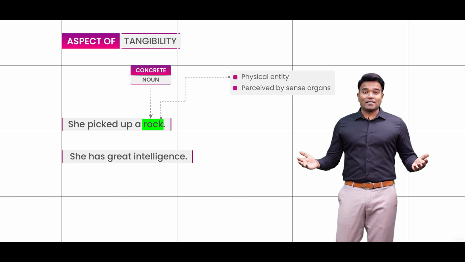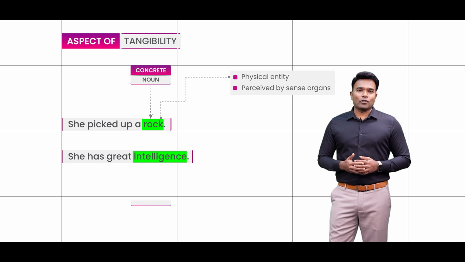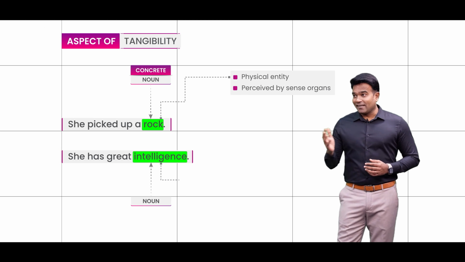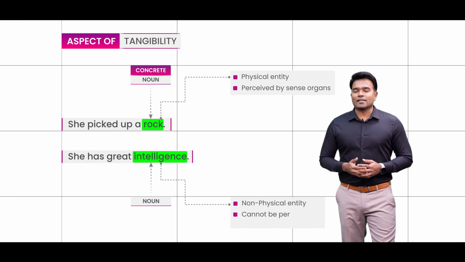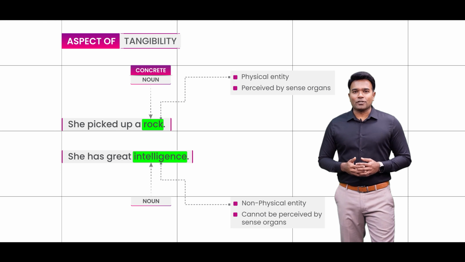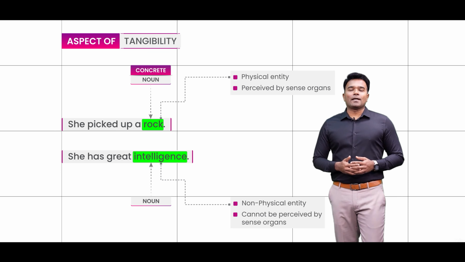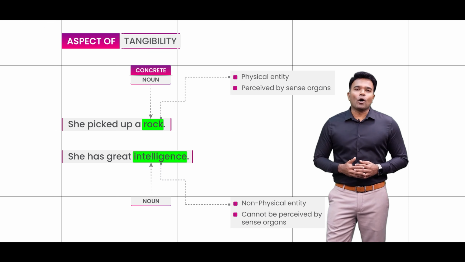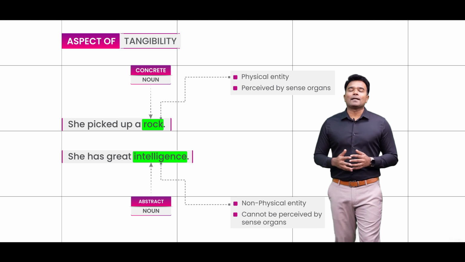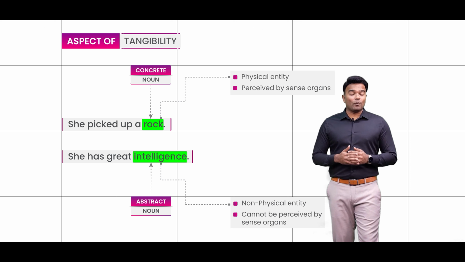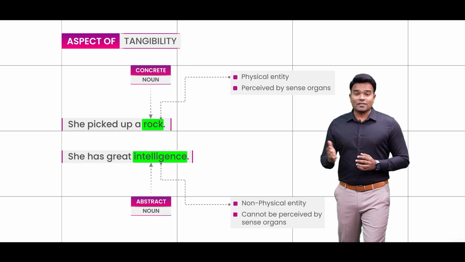In this sentence, intelligence happens to be the noun, but intelligence is something that cannot be touched, cannot be smelt, cannot be tasted. Obviously, you cannot see it. In other words, it is not tangible to any of our five sense organs, and hence intelligence is categorized as the abstract noun here. I hope you have been able to understand this.